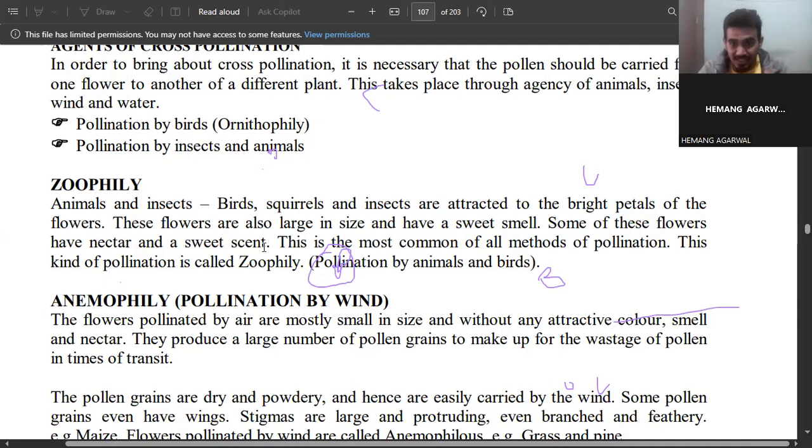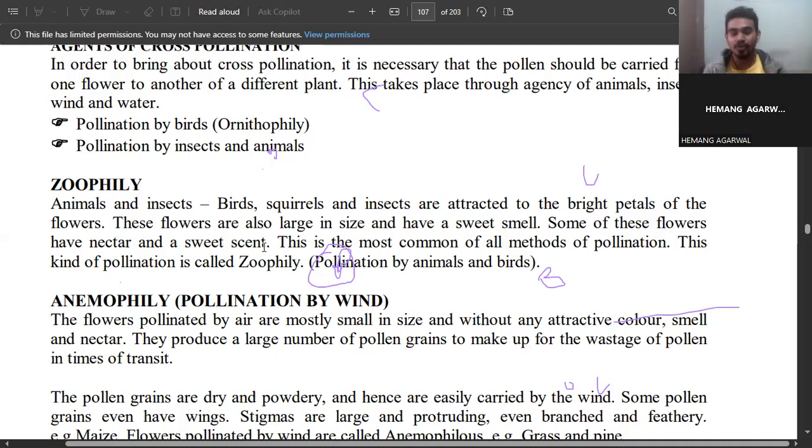So these things are attractors. Why are they attractors? Because these are the characters of the flowers. If there is no attraction, see, these are the plants. They have very peculiar colors. They are so attractive. They have a sweet scent, a smell. Why? Because of that, the insects can be attracted, the animals can be attracted.